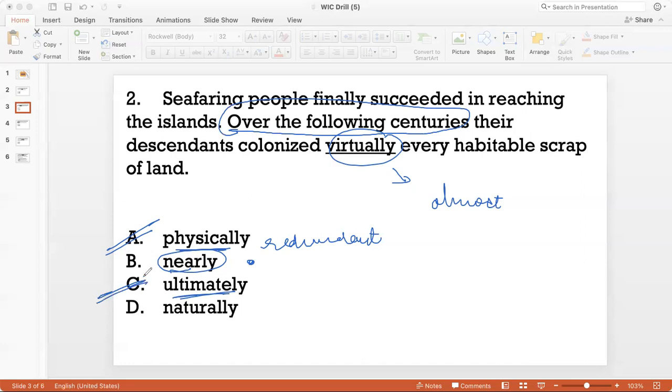And naturally doesn't fit the context at all because, first of all, there's nothing natural about colonization. Colonization is something that human beings do. It doesn't happen organically. So even meaning-wise, this word doesn't fit this sentence. And obviously it doesn't mean almost or nearly. So the best answer is option B.